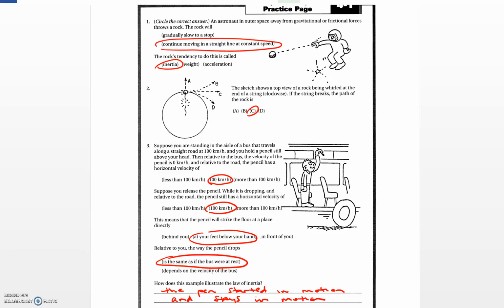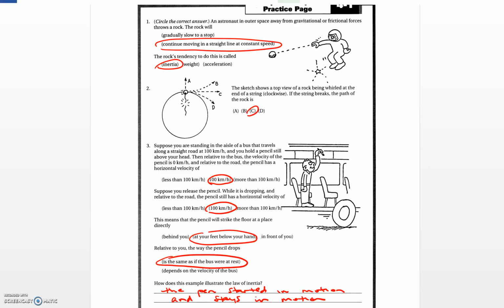Because if someone's standing on the road and that bus travels by, the bus is going 100 kilometers per hour relative to that person standing on the side. You're traveling at 100 kilometers per hour relative to that person standing on the side of the road. And the pencil is also traveling at 100 kilometers per hour relative to the person standing on the side of the road. It would look to you like the pencil is going 0 kilometers per hour because both you and the pencil are inside the bus.